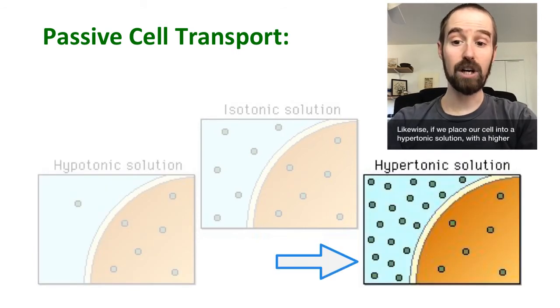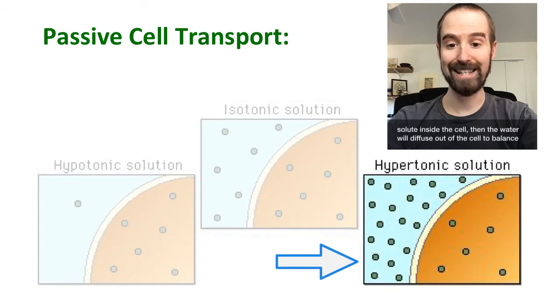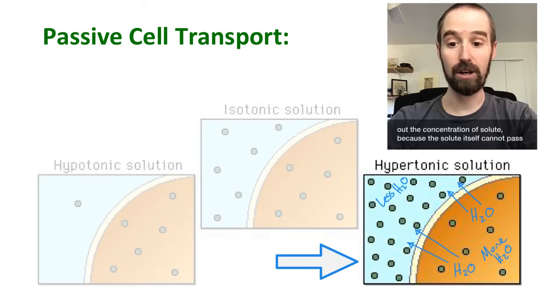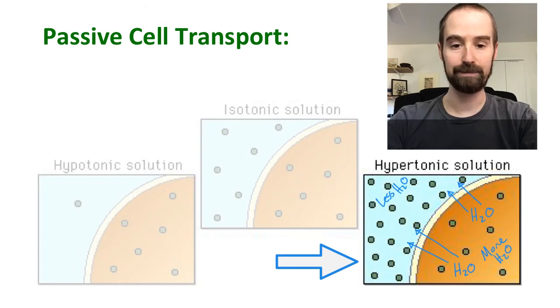Likewise, if we place our cell into a hypertonic solution with a higher concentration of solute outside of the cell and a lower concentration of solute inside the cell, then the water will diffuse out of the cell to balance out the concentration of solute because the solute itself cannot pass through the membrane into the cell.